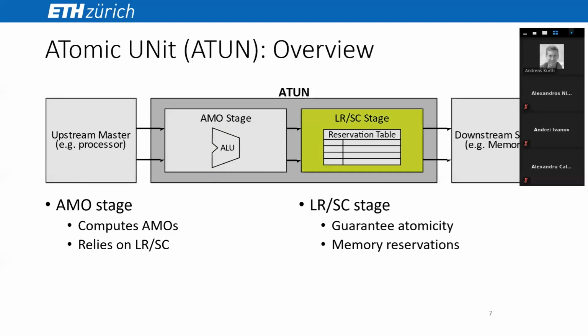And the LRSC stage handles the memory reservations and deals with memory consistency. It only implements LRSC, no AMOs, but that is sufficient to guarantee atomicity.